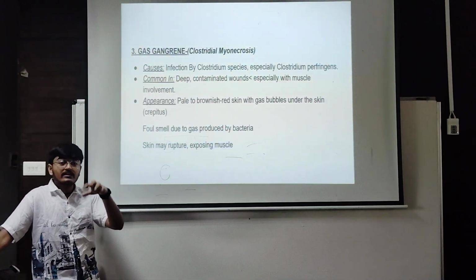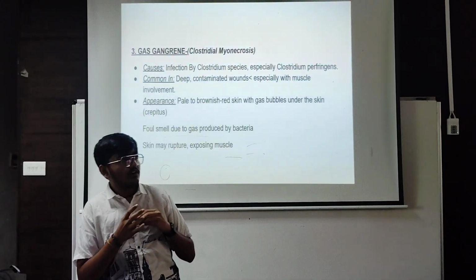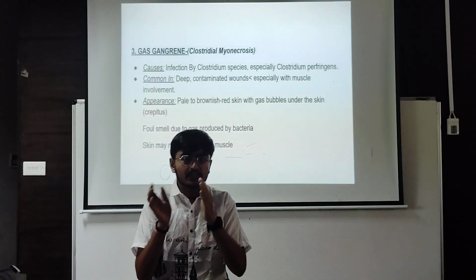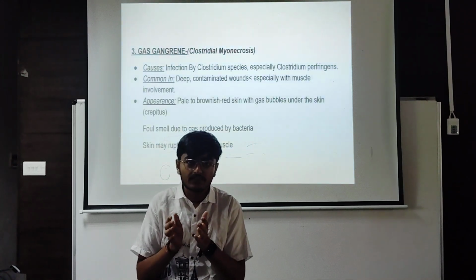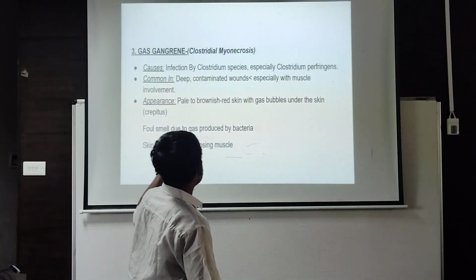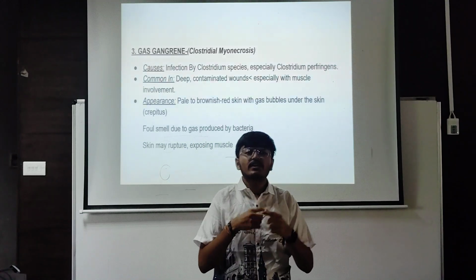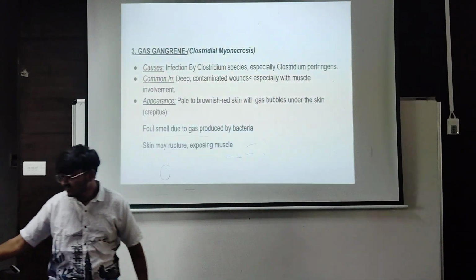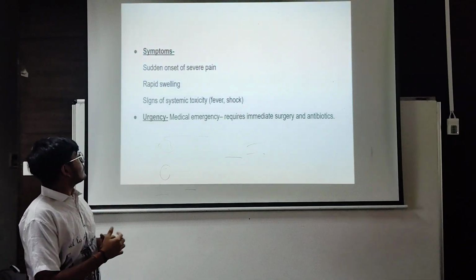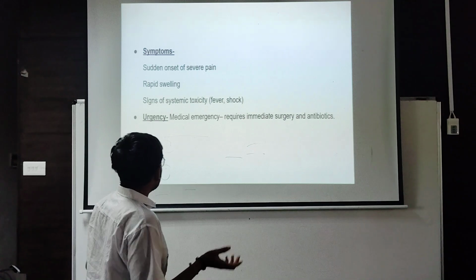and also gas bubbles will form, like as we see in inflammation or swelling, the body area where the swelling or infection occurs will become large. Same like that, the gas will form in that particular body area. The symptom of gas gangrene is sudden onset of severe pain, meaning the person suddenly gets severe pain at the particular body area.